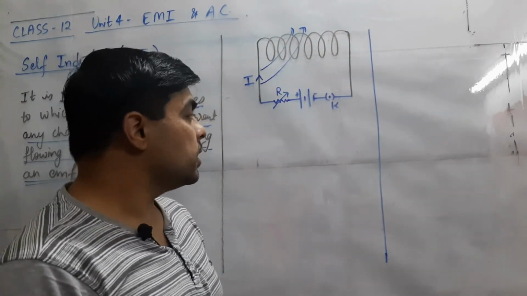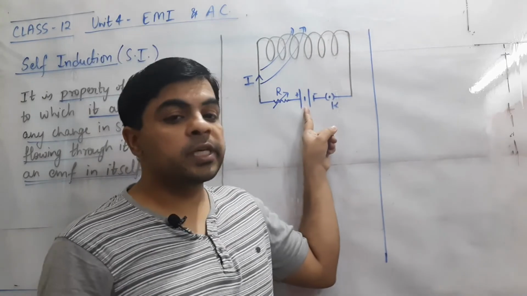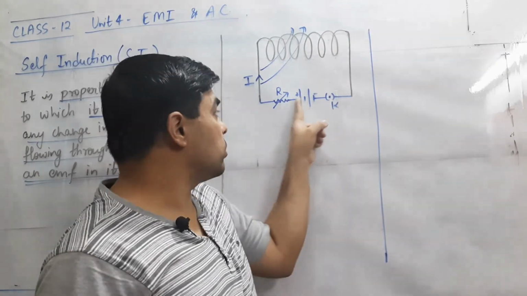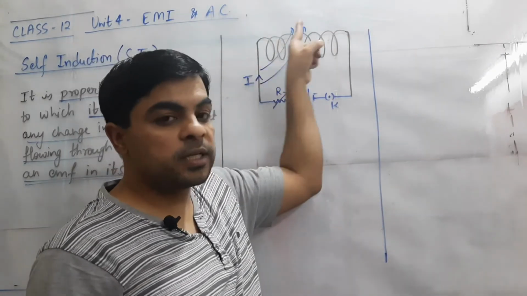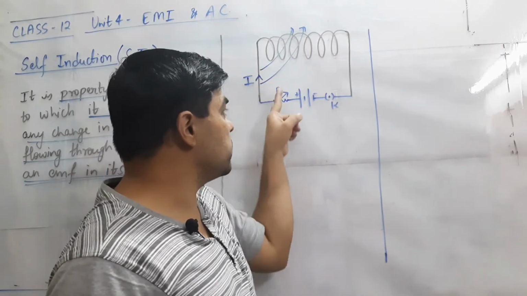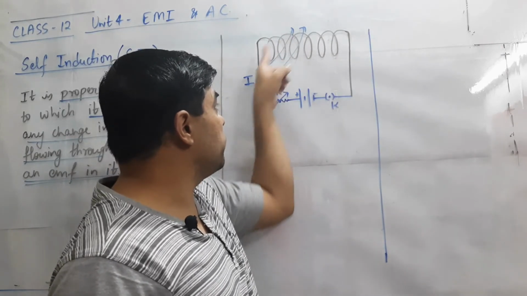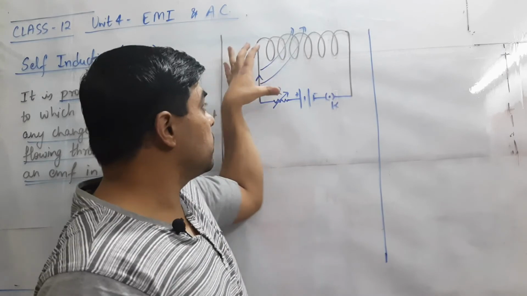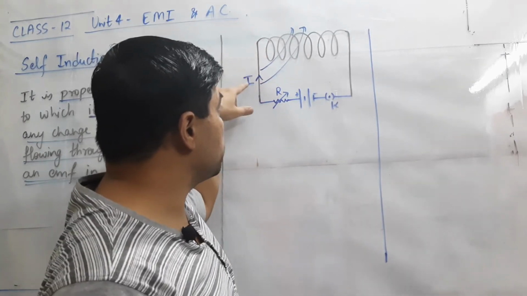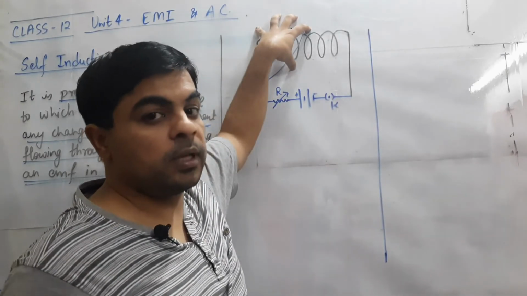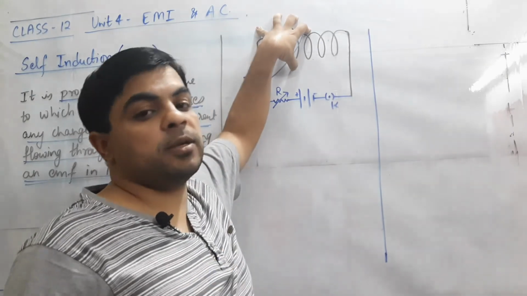Now this is the source of constant current. DC current is going here. So the value of current will remain the same. The magnitude of the magnetic field produced due to this current will also be the same. Now we need to change the magnetic flux.